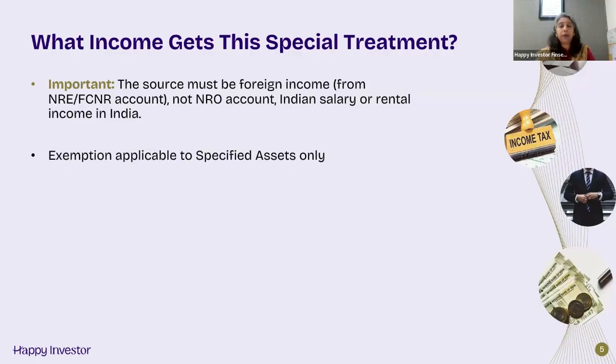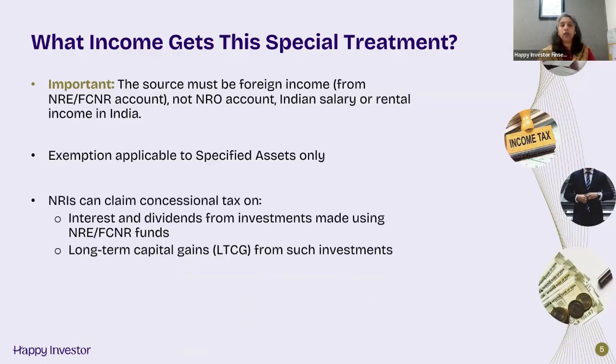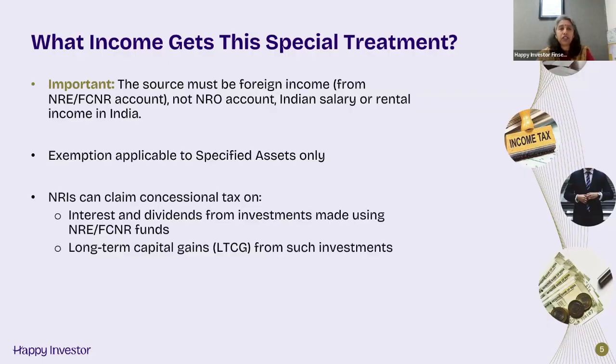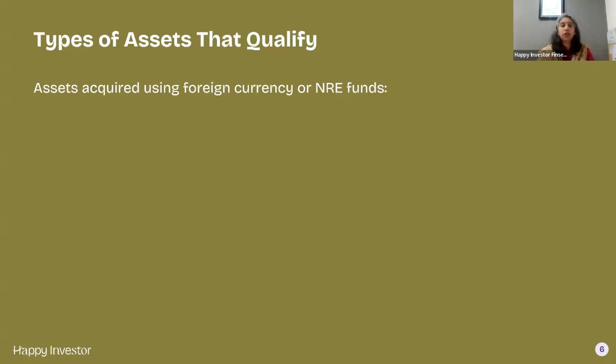The exemption is applicable only to specified assets listed within sections 115C and 115F. NRIs can claim concessional tax on interest and dividends from investments made using NRE and FCNR funds, and long-term capital gains from such investments. What are the assets that qualify for this?